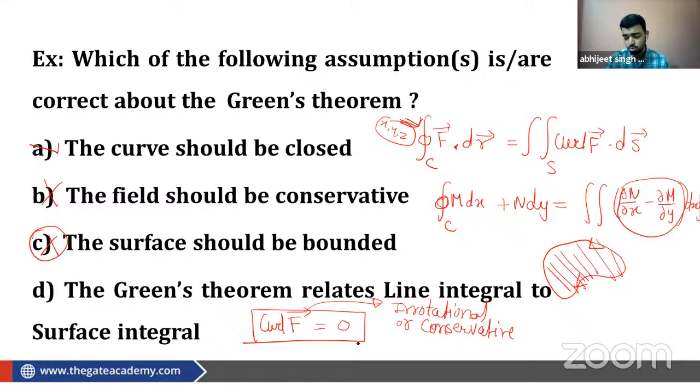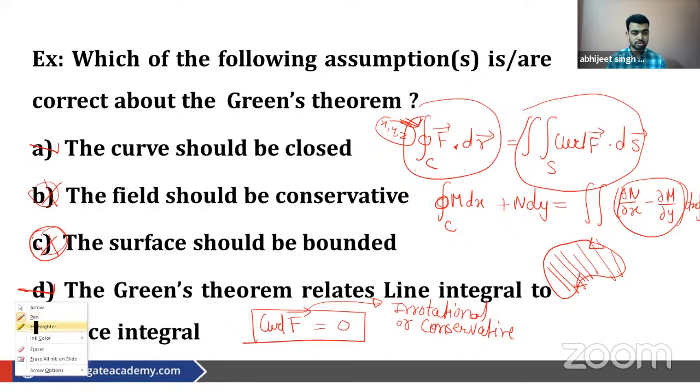Yes, more than two answers can be correct, Samir. See here, these two options are incorrect, B and C. A, the curve should be closed. Yes, it is correct. The second thing is that in Green's theorem, the line integral is related to the surface integral. So Green's theorem relates the line integral to the surface integral. So D is also correct. I know why you are asking this question, because in both the examples I have only given two correct answers. That's why you are asking this doubt.